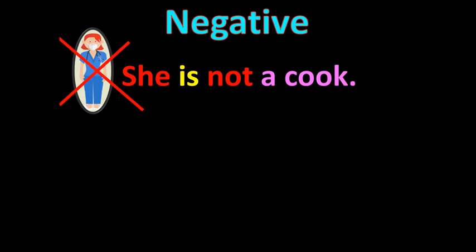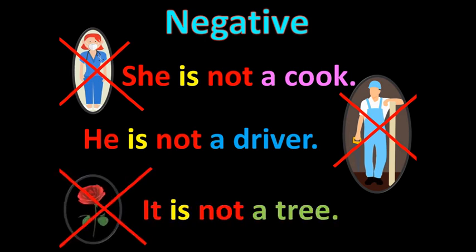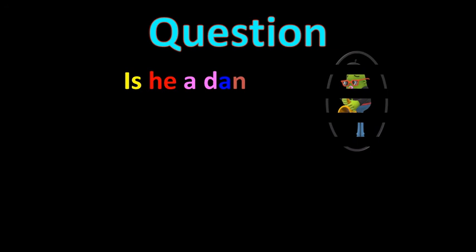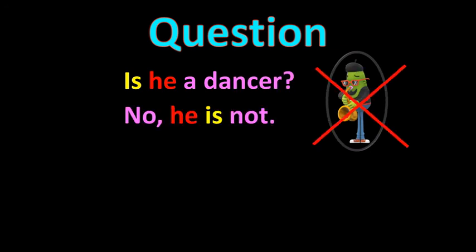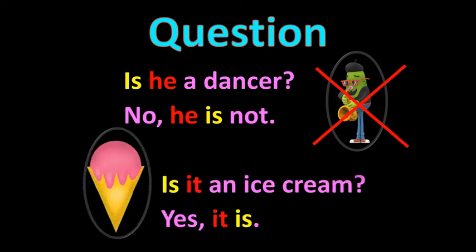She is not a cook. He is not a driver. It is not a tree. In a question, we start with is. Is he a dancer? No, he is not. Is it an ice cream? Yes, it is.